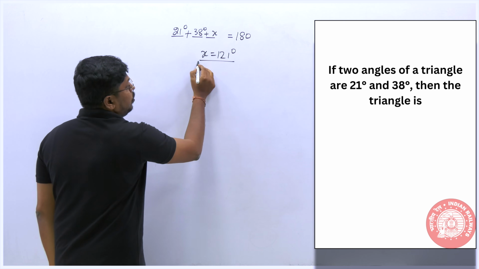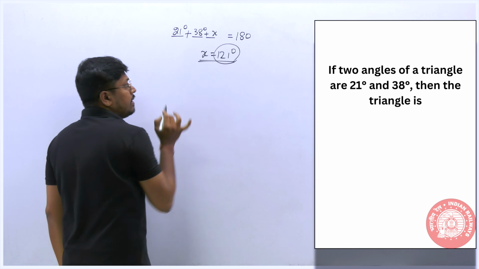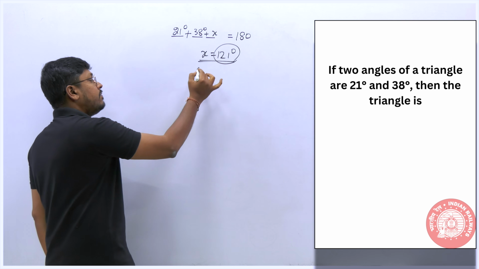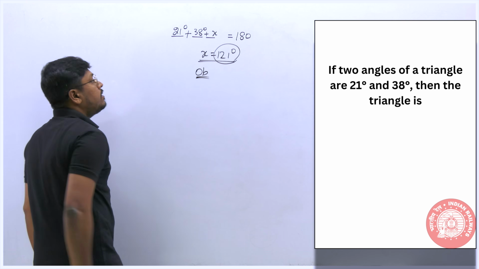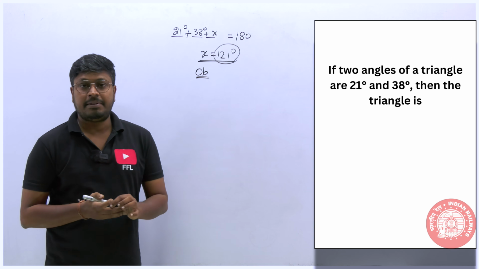So if it is 121 degree, one angle of the triangle is 121 degree, which is more than 90. If one angle is more than 90 in a triangle, then definitely it is an obtuse angle triangle. So the answer for this question is obtuse angle triangle.